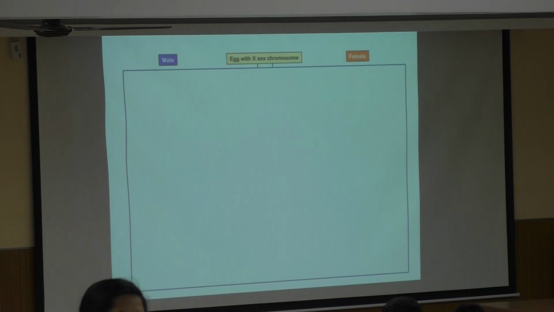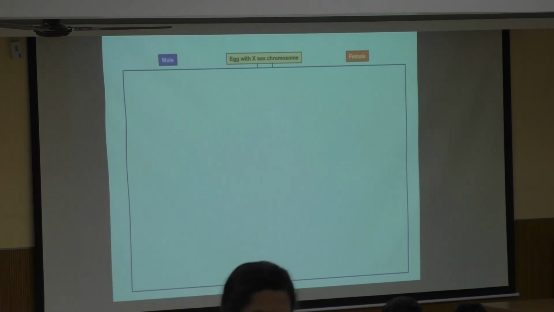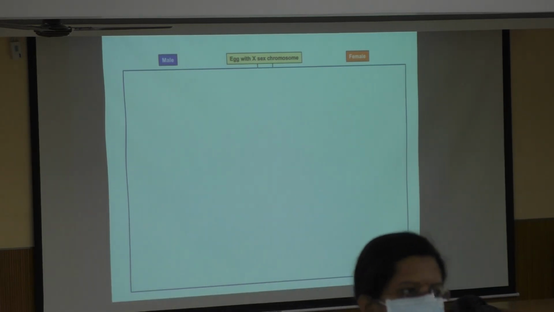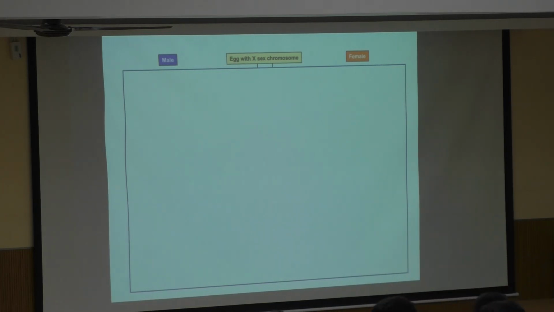So once the gonadal sex is formed, then what happens? 9 weeks, everything is happening. Now the male gonad is formed, so what will happen? After gonadal sex, what is next to form? Genetic sex done, gonadal sex done. Next is what? What was that told to you? Mullerian. Okay, but what is all that?